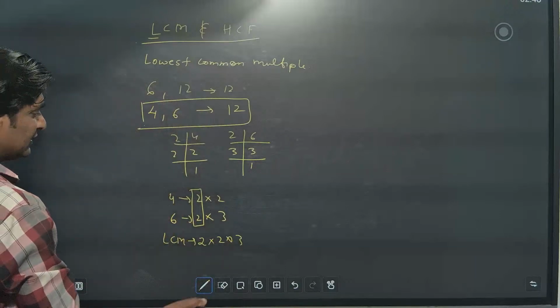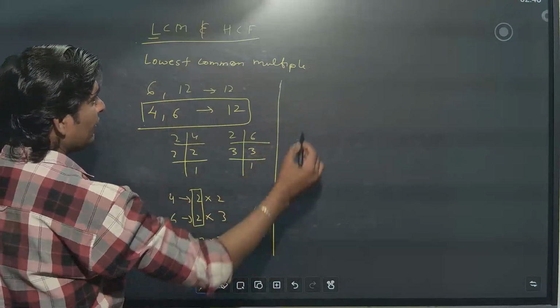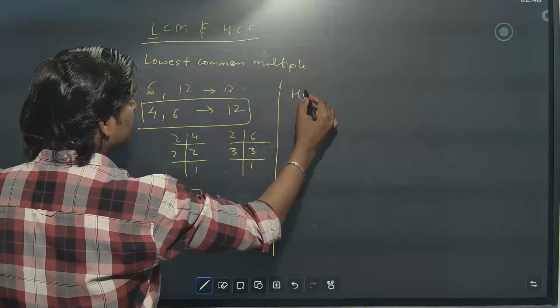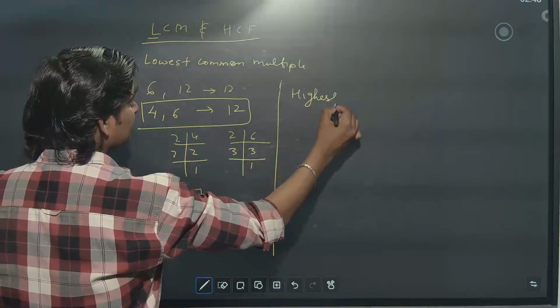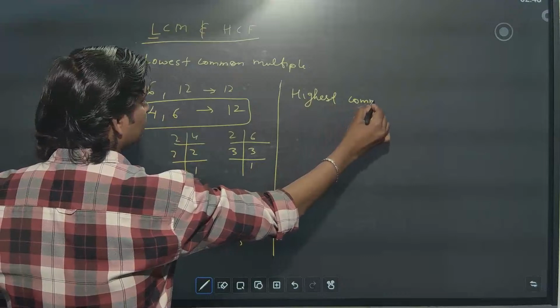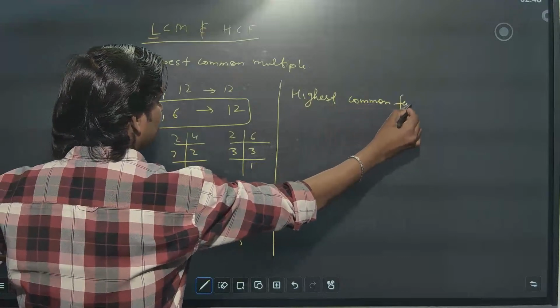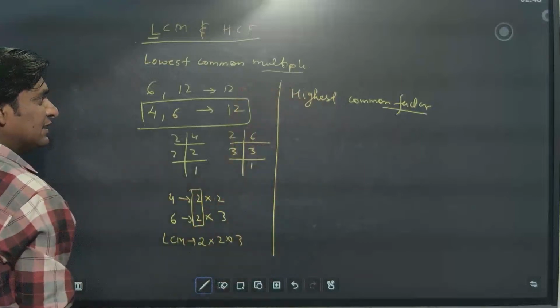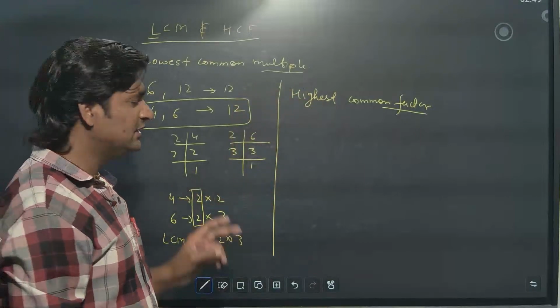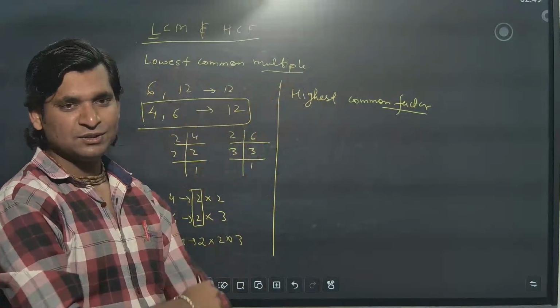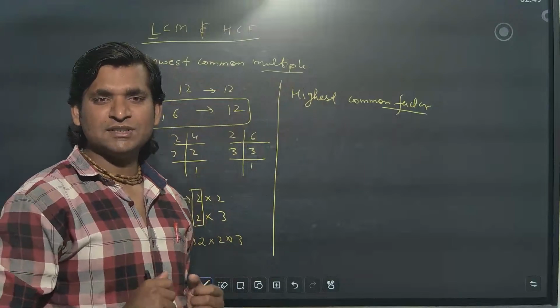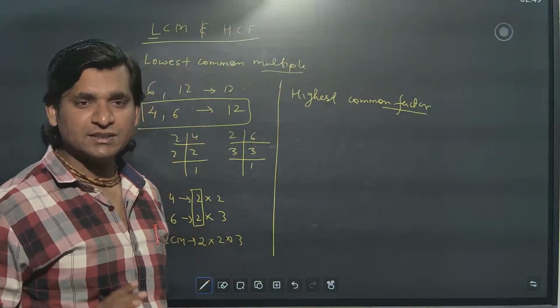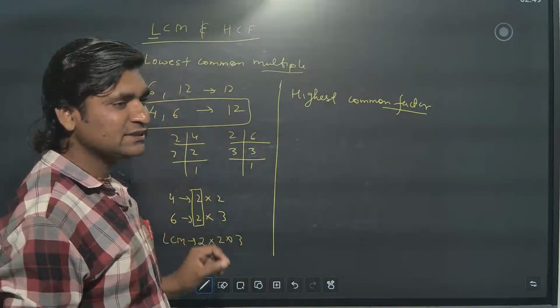In case of HCF, what does HCF say? Highest common factor. See, here factor is there, there multiple is there. We will see here lowest and highest. So students will think highest means the number should be bigger, and lowest means the number should be smaller.